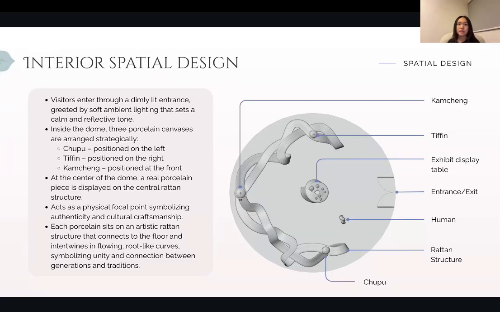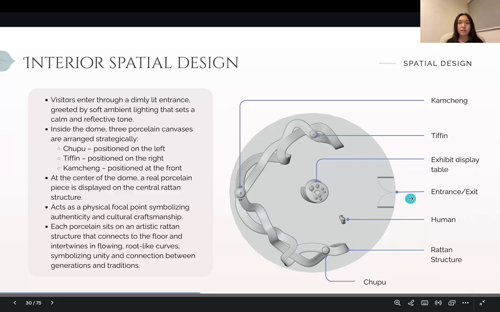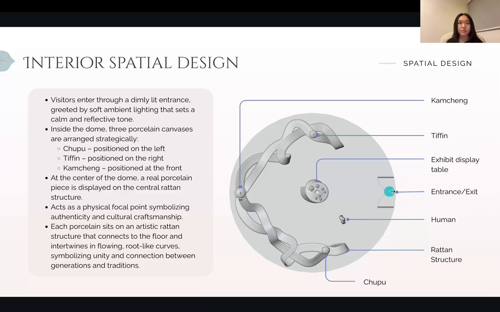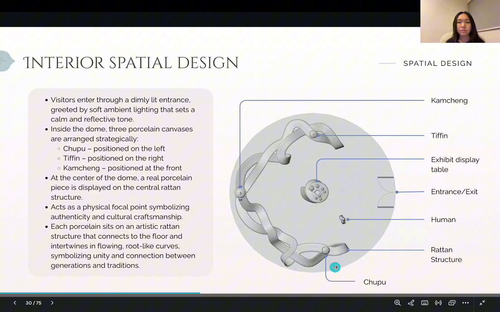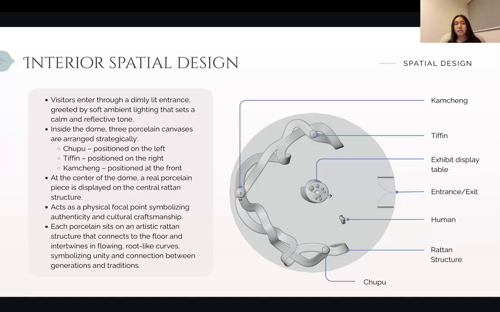So here is the interior spatial design. As you can see here, the audience will enter from this entrance, and when they go in, there will be three porcelain canvases arranged strategically. Here will be the tiffin, the middle will be the kamcheng, and the left side will be the chupu. And at the center of the dome, I will be putting the real porcelain display, and